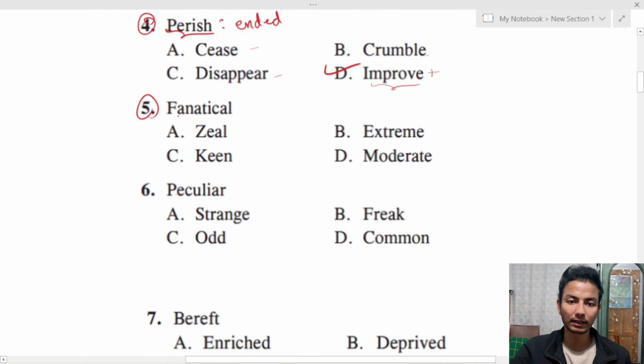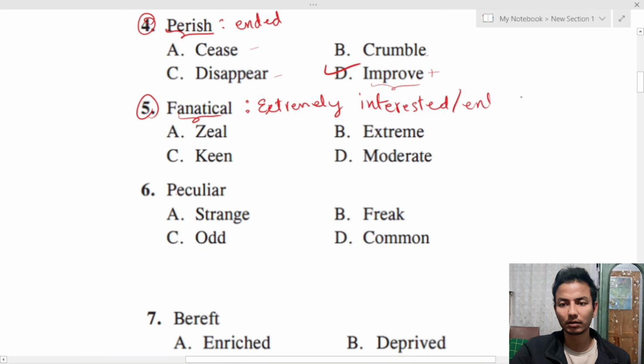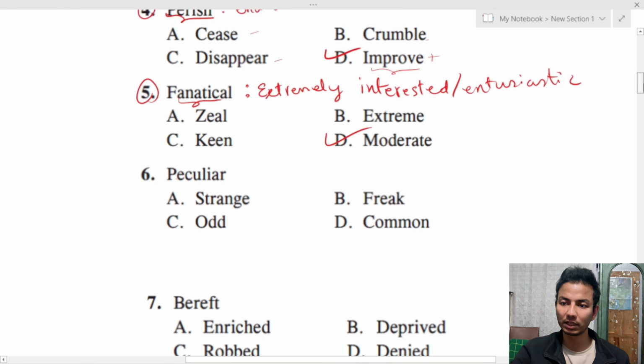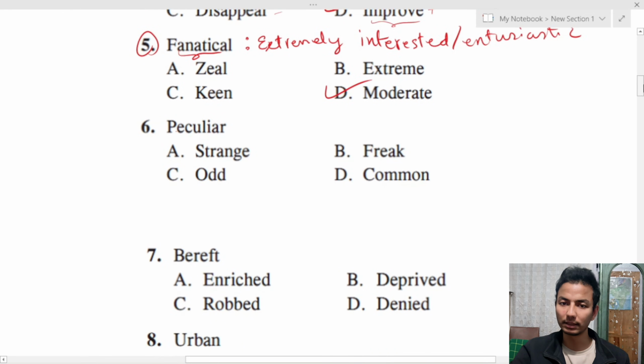Question number 5, fanatical. Fanatical is someone who is extremely interested, or extremely enthusiastic. So a word which is opposite to fanatical out of all these 4 options is moderate. Moderate is something which is balanced, neither too extreme nor too little. Okay, let us move on.